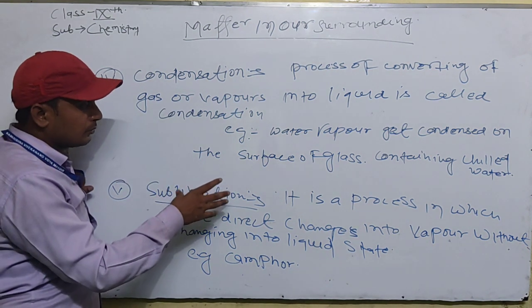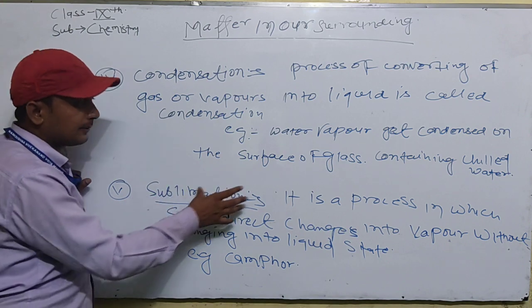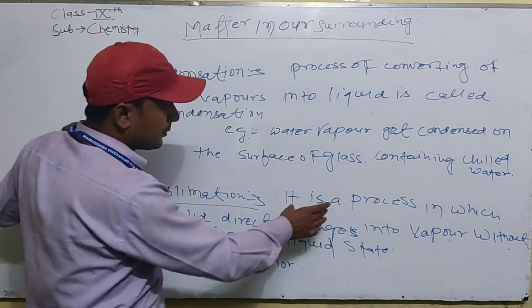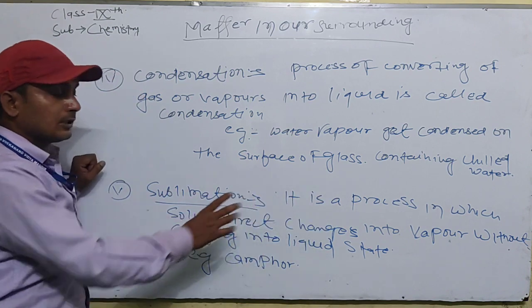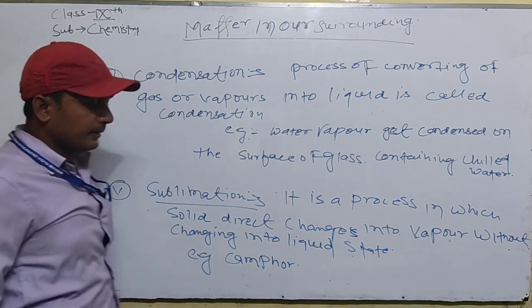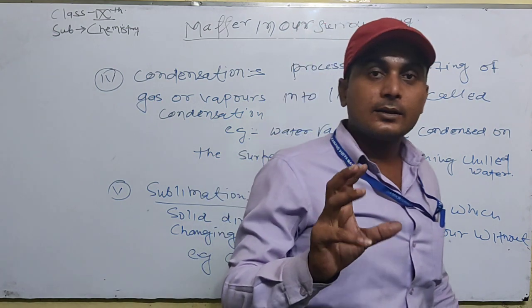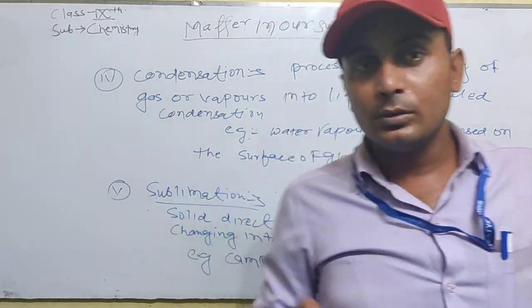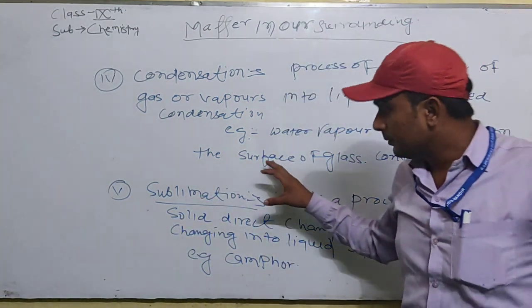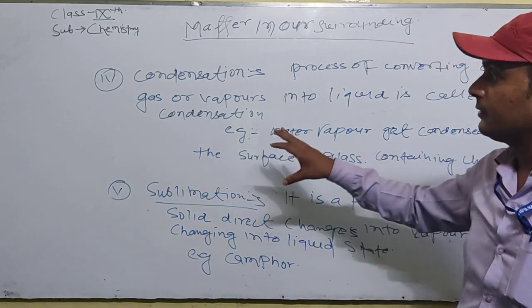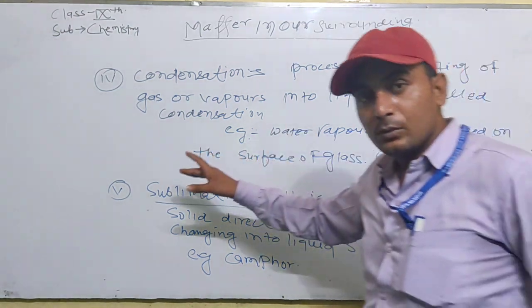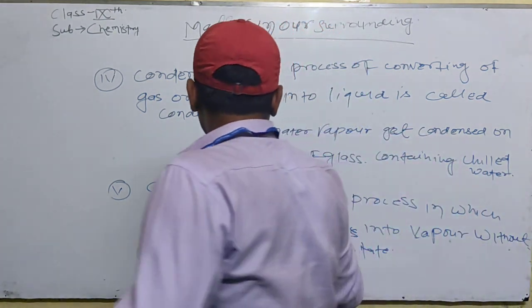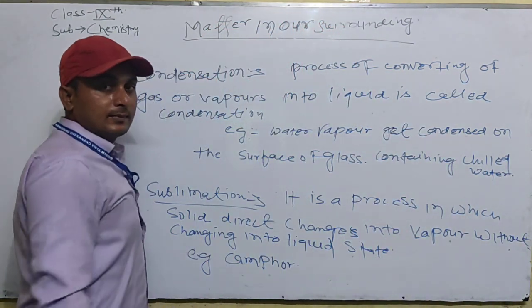The next factor which affects the change of states of matter is sublimation. Sublimation is the process in which a solid directly changes into vapor without changing into the liquid state. For example, camphor. What is camphor? Camphor is known as kapoor. When kapoor is burned in the presence of fire, it changes into the gaseous form without converting into the liquid form. This is called the sublimation process.